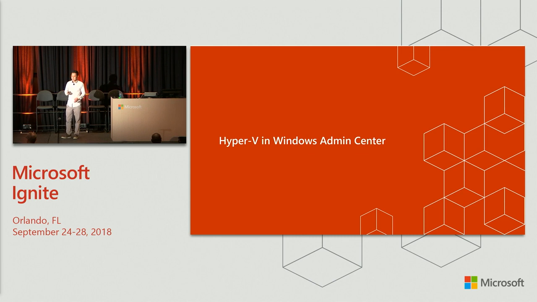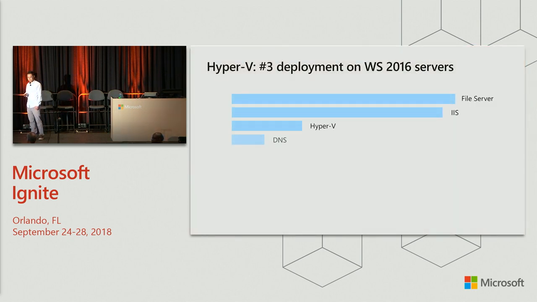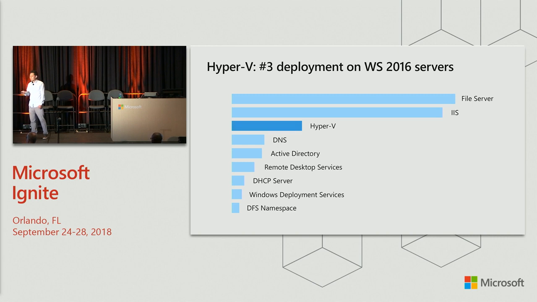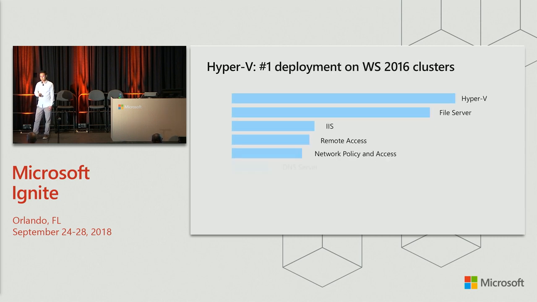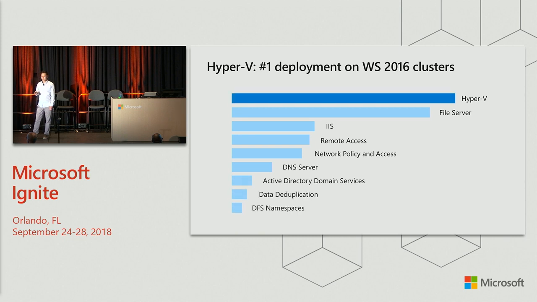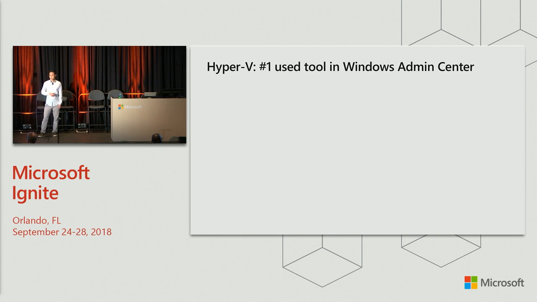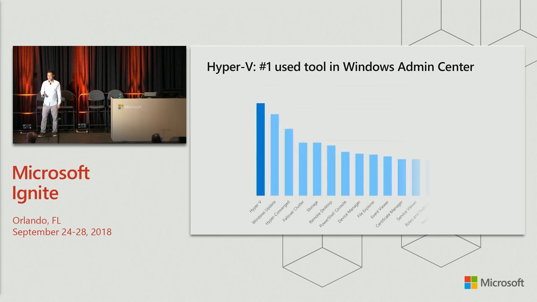So we talked about Windows Admin Center. Let's talk about Hyper-V. And why are we building a new Hyper-V UI? There are really 2 big reasons. First, our telemetry shows us that Hyper-V is one of the top used roles in Windows Server 2016. And if you look at just clusters, then it's the #1 deployed role. And also, if you look at Windows Admin Center telemetry, of all the tools that we have, Hyper-V is the most commonly used tool across all our tools.